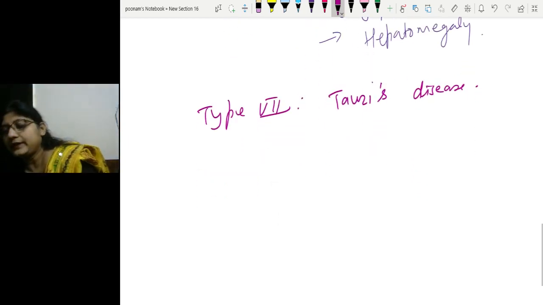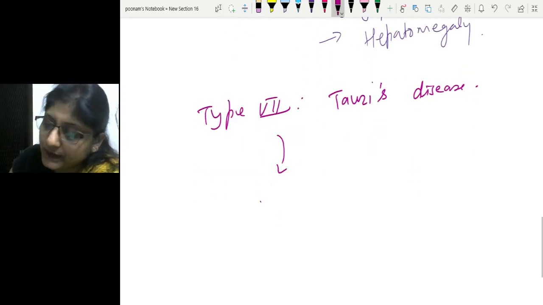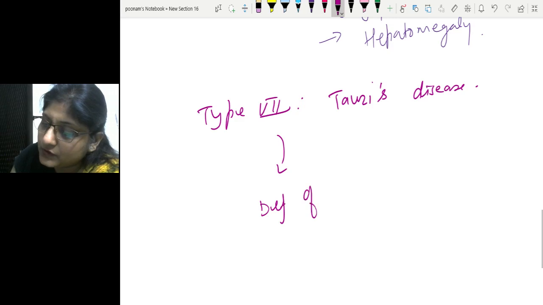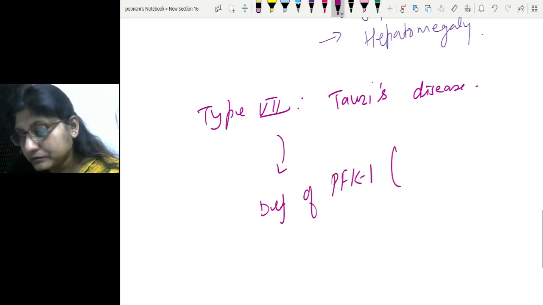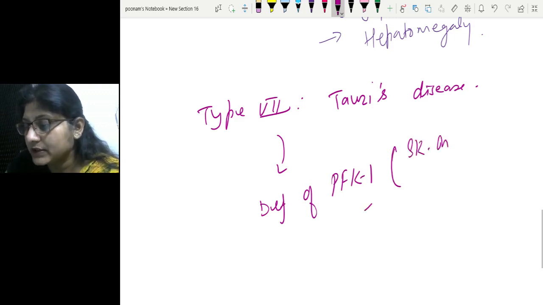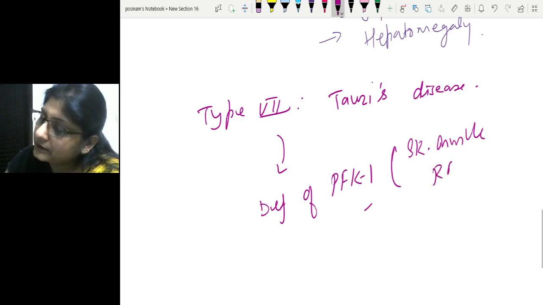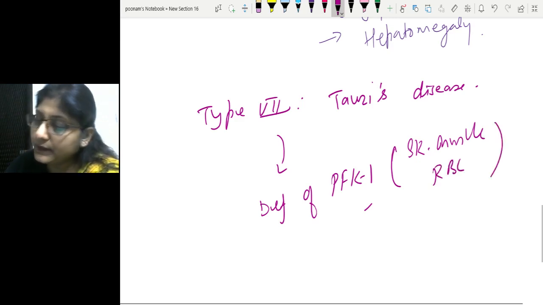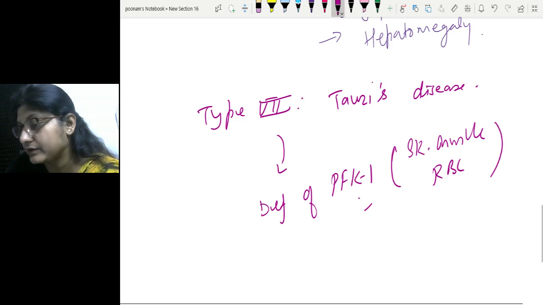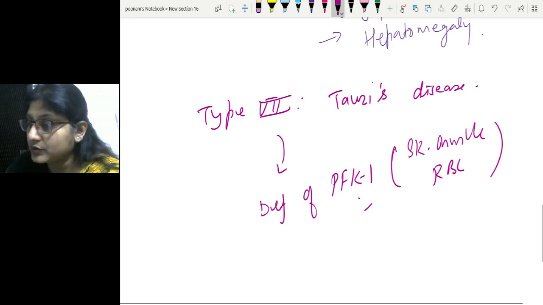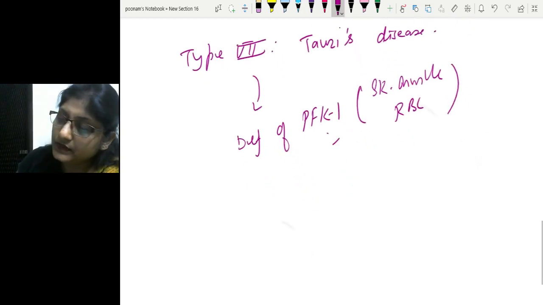This is called glycogen storage disorder, but you will be surprised to know that there is deficiency of PFK1, which is a glycolytic enzyme, and this glycolytic enzyme is deficient in skeletal muscle and RBC. And you may ask logically: if glycolytic enzyme is deficient, then why is there storage of glycogen? Why does glycogen storage disorder occur? The answer is very simple.